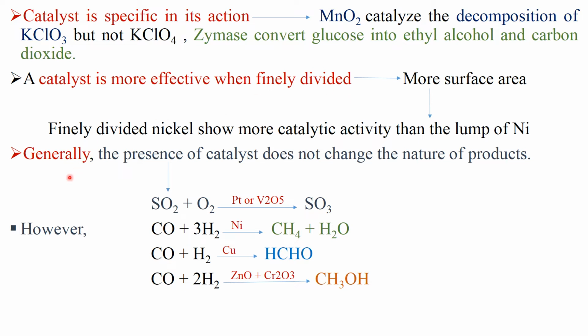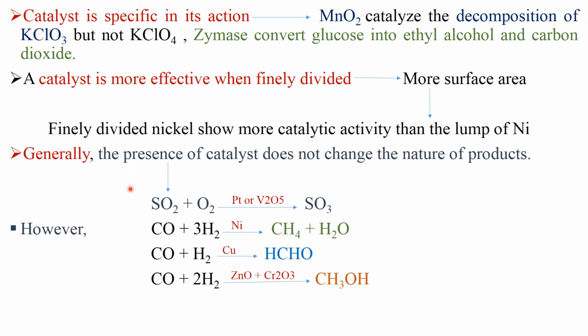Next characteristic is: generally we say the presence of a catalyst does not change the nature of products. Means the nature of product is not changed by using a catalyst. For example, SO2 plus O2 to form SO3 in the presence of platinum or vanadium oxide.